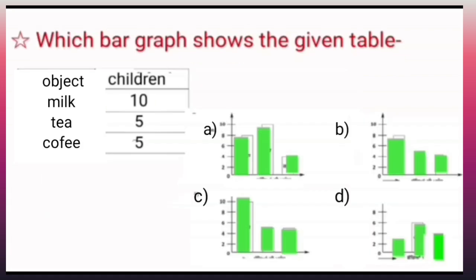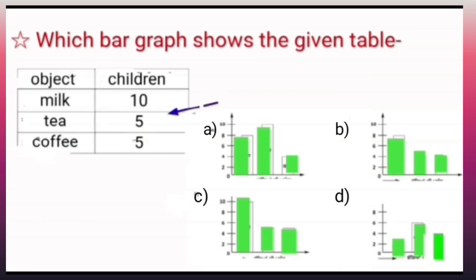So, next question is, which bar graph shows the given table? Here, 10 children like milk, 5 tea and 5 coffee. So, children, let's find the correct bar graph.